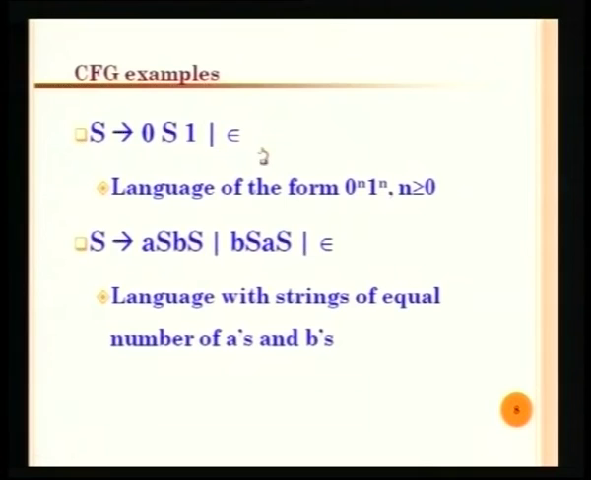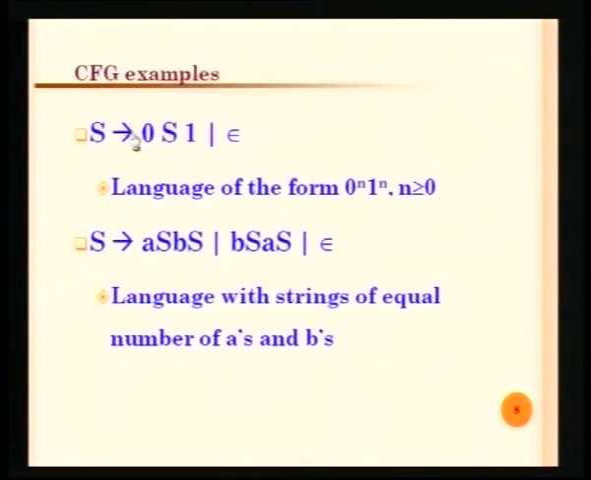Let us see some context free grammars. The first one is S derives 0 S 1, pipe, epsilon. It means that for this S we have 2 production rules. The first one has right hand side 0 S 1, and the second one has right hand side epsilon. Epsilon is just a notation describing that the right hand side is the empty string. So it is capable of deriving an empty string, whereas the first rule has 0 capital S 1.